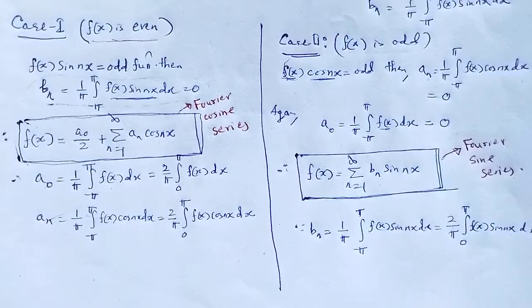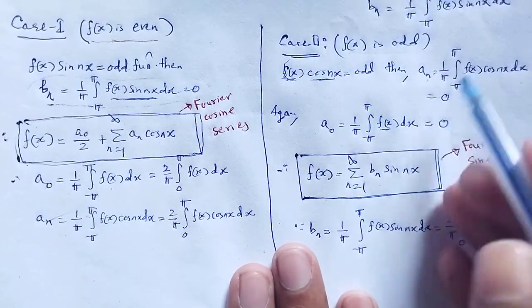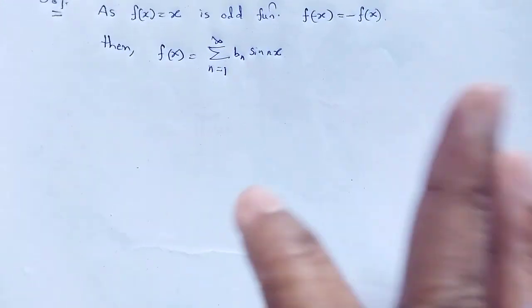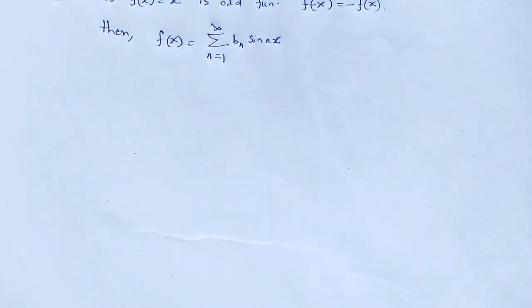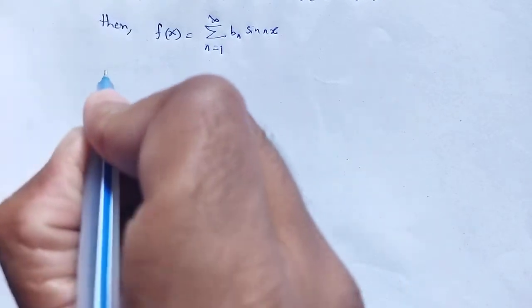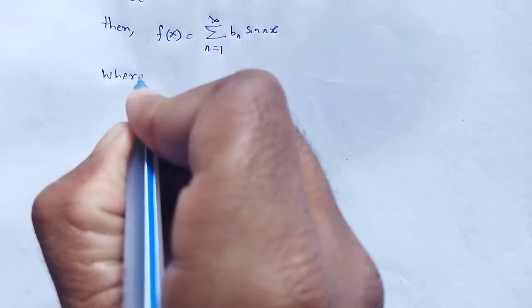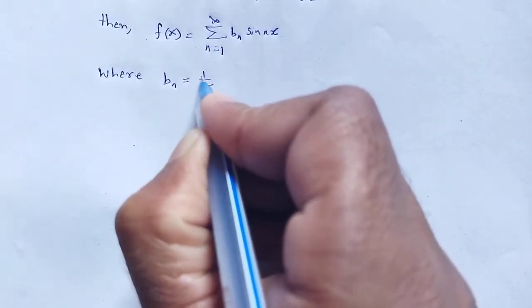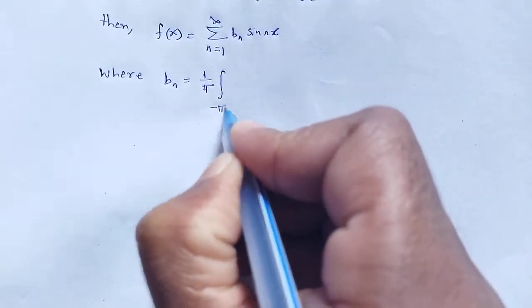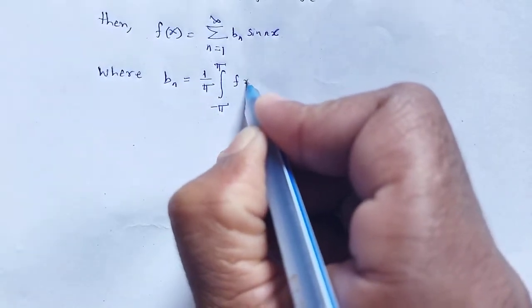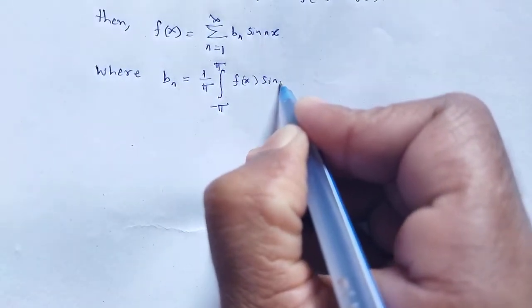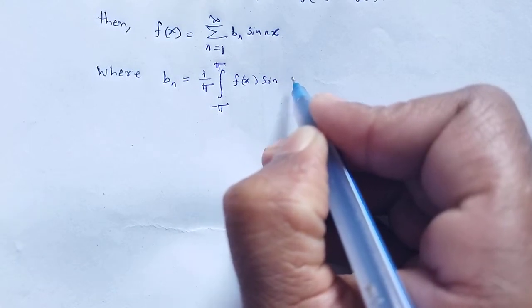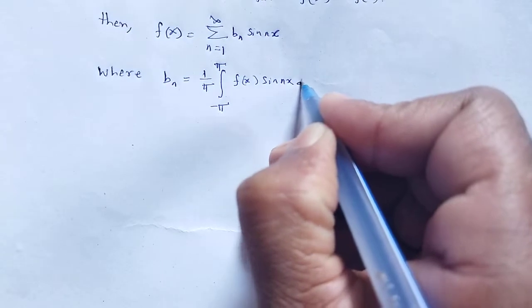This is the way, since that function is odd, the Fourier series will be this, where the Fourier coefficient bn is equal to 1 by pi integration from minus pi to pi of f of x sin nx dx.